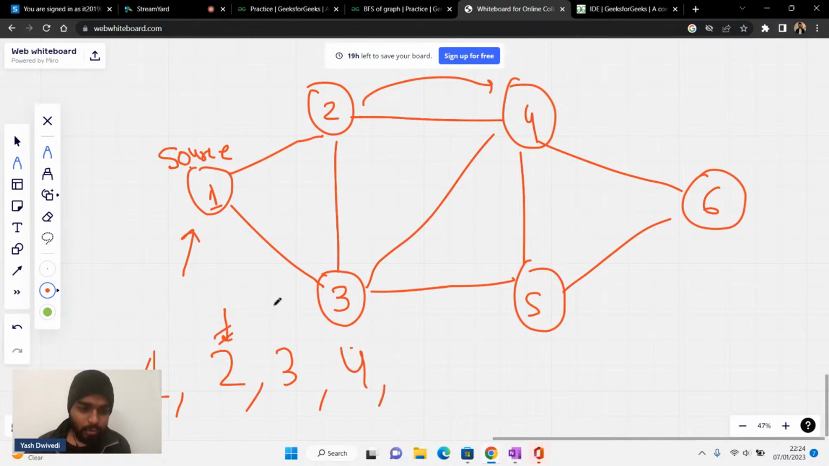Then after 2, you will go to 3, right? From 3, what will happen? From 3, you can visit 1, but you have already visited it.